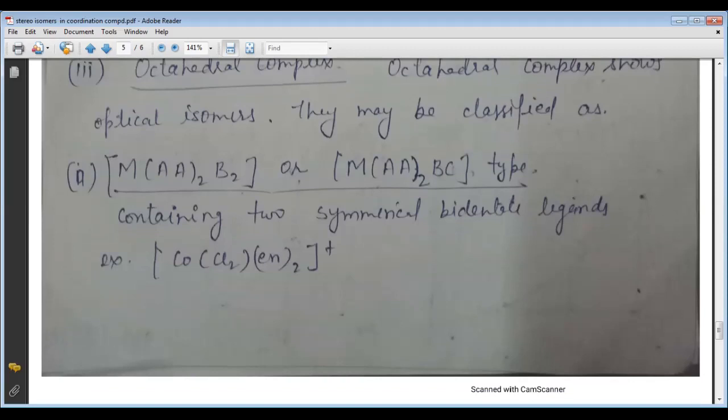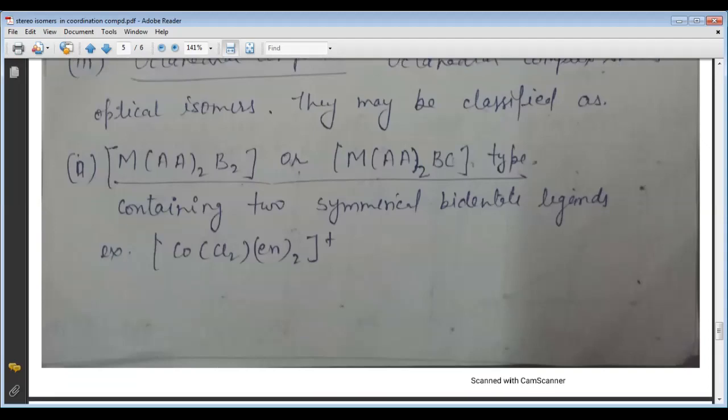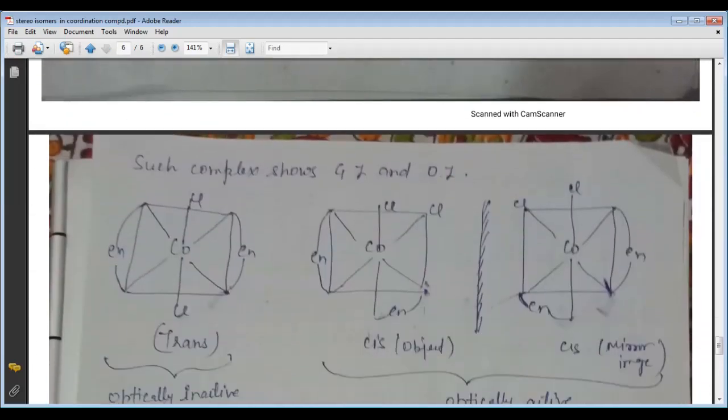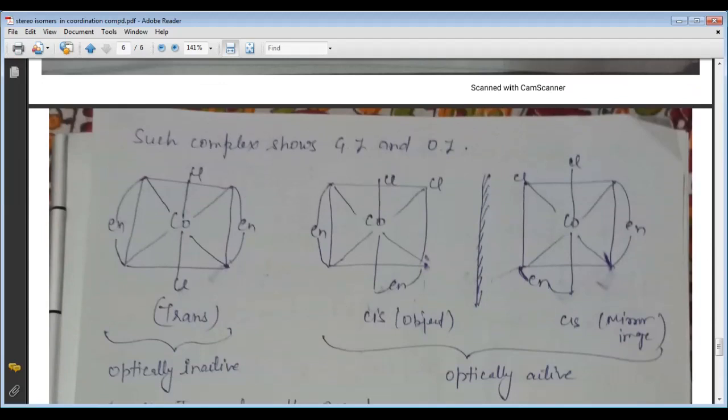So in this type, the complex ion is the cis dichloro bis cobalt ion. है ना? So the example is here. Such example shows the geometrical and the optical isomerism. Here the example.